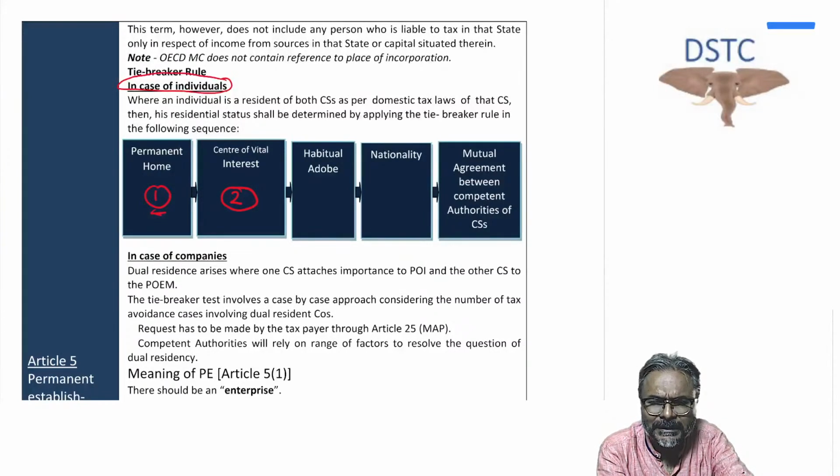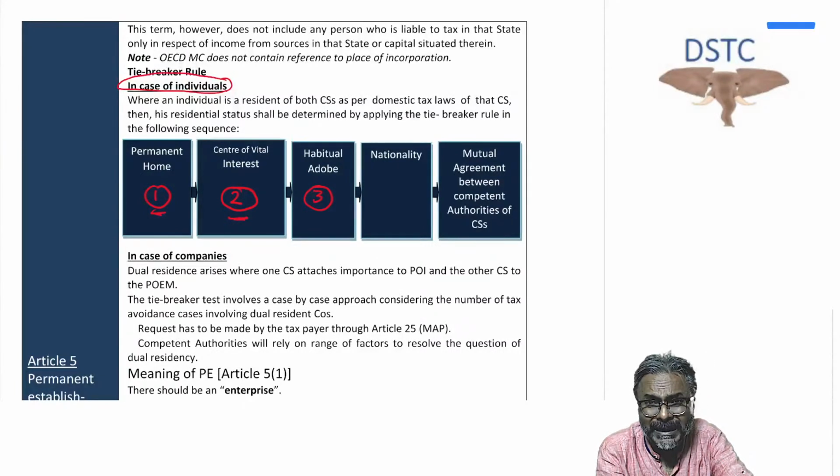The second point is the center of vital interest. What is vital interest? Vital interest is both economic as well as personal. Check in this case economically in which country he is better off. That country will become the country of residence and the other country will become the country of source. So that is the center of vital interest, both economic and personal. If economically you earn income from both countries, then even point number 2 will fail, and then you go to point number 3.